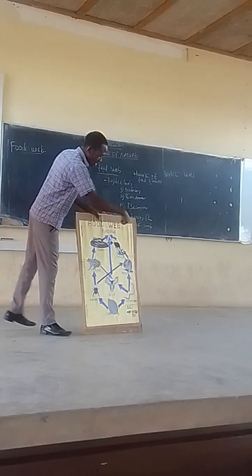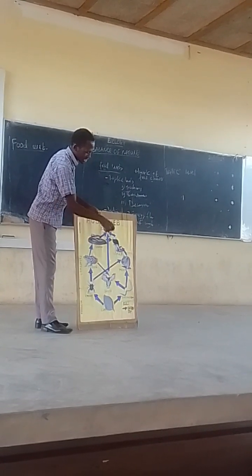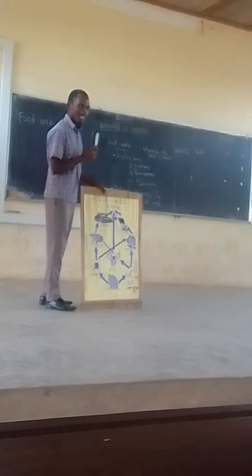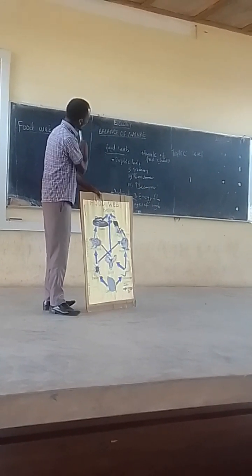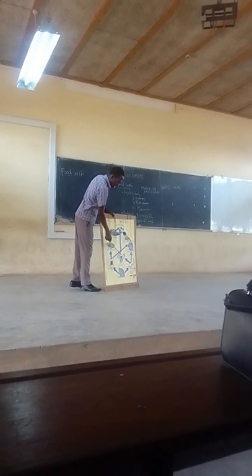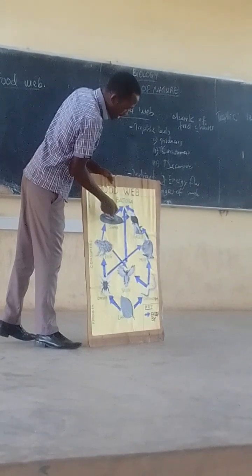So this aid depicts how nature is balanced. The presence of this is important to this, and the presence of this is important to this.